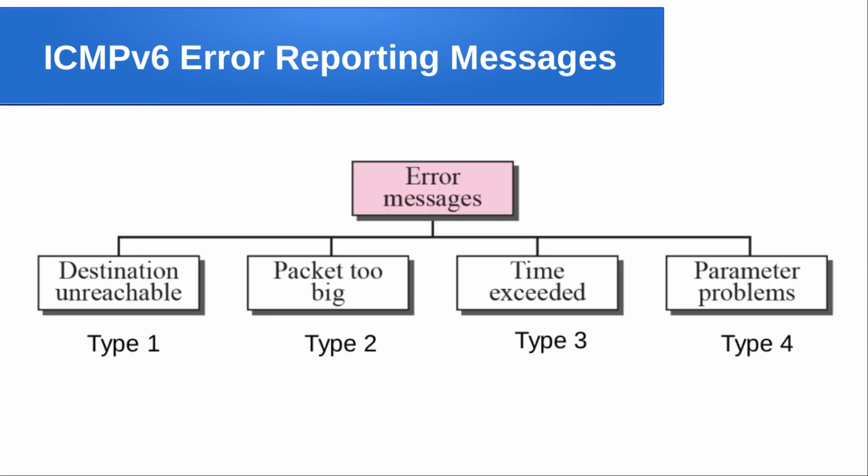So, ICMP version 6 error reporting messages. We saw 4 categories of messages, and now we are moving on to a detailed discussion of the error reporting messages. Mainly there are 4 error messages: type 1, type 2, type 3 and type 4 respectively: destination unreachable, packet too big, time exceeded, and parameter problem. You can compare it with the ICMP v4 that we already studied. Destination unreachable is something that is there in ICMP version 4 also.